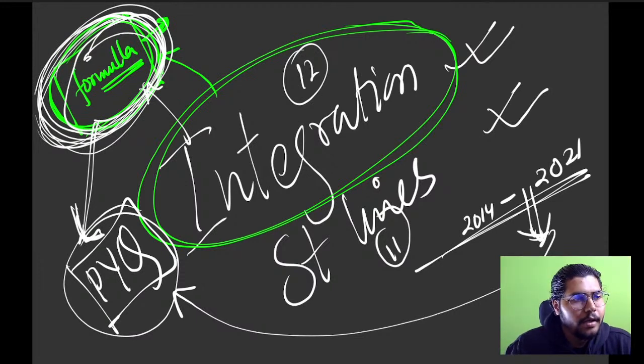So what do you have to do first for a chapter like maths? First formula, then go with the PYQ. We don't have that much time. So formulas, PYQ, done. Now once we are solving the PYQs, time yourself.